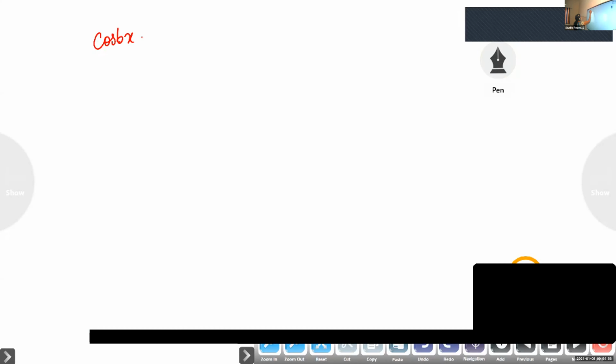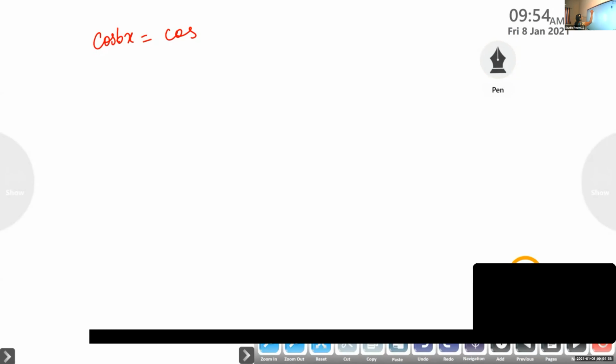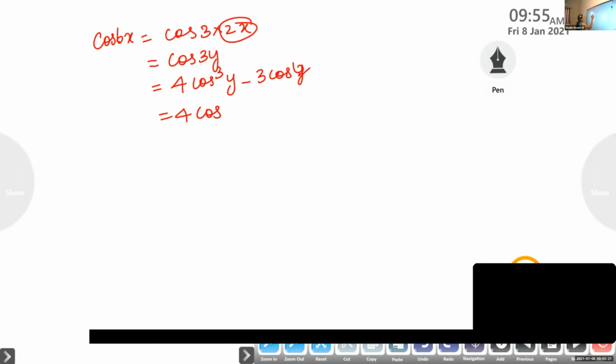On the LHS we have cos 6x. We split it and write it as cos 3 into 2x. Then this 2x we take as y, so it is cos 3y. What is cos 3a? It is 4 cos cube a minus 3 cos a. Now replace y, so it is 4 cos cube 2x minus 3 cos 2x.